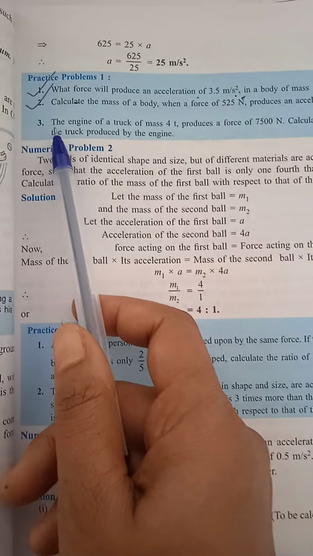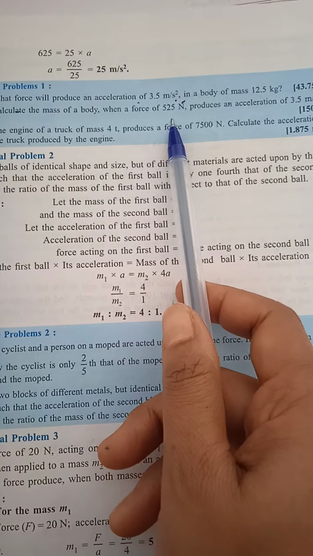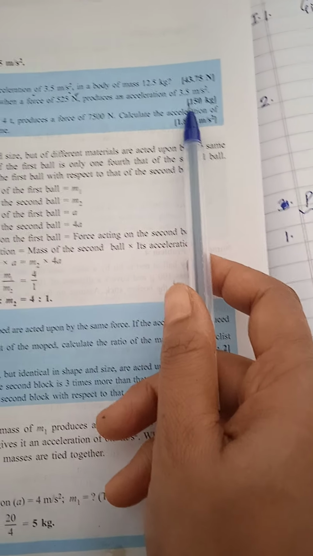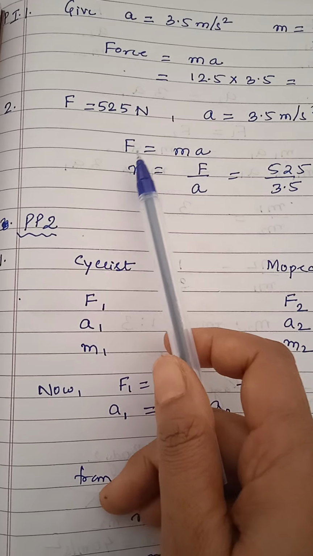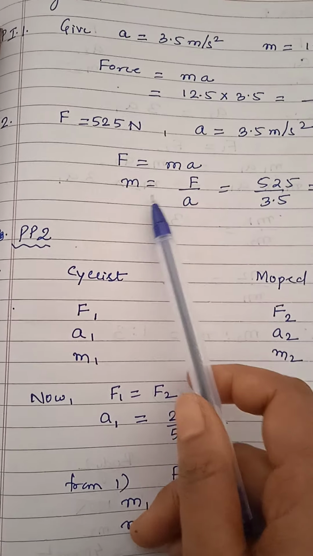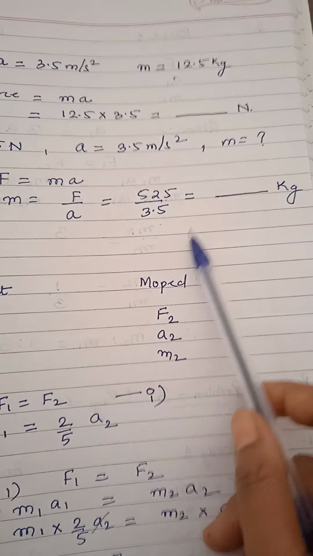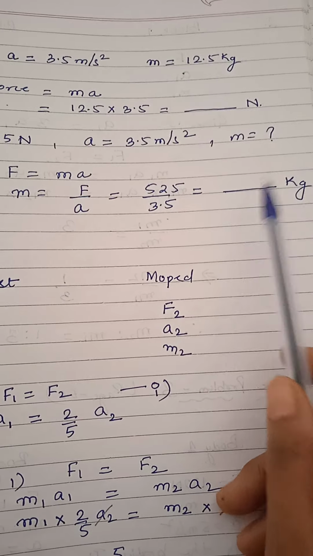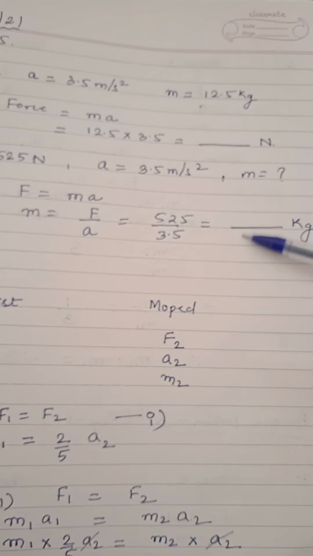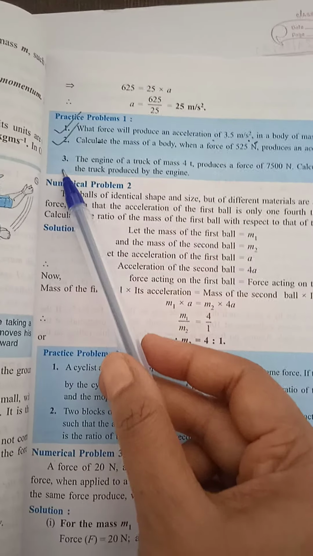Now see the second one. In the second question, the force is given, acceleration is given, and you have to find the mass. So again you have to use the same formula, F equal to ma, m equal to F by a. So F is 525 divided by 3.5. After solving this, you will get the answer. This answer you have to find yourself. Now question number 3 no need to do.